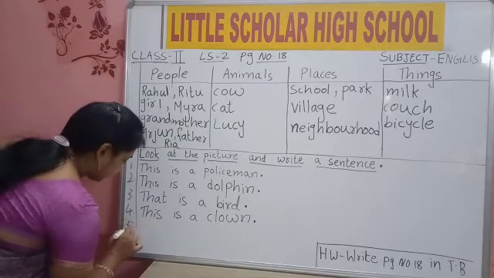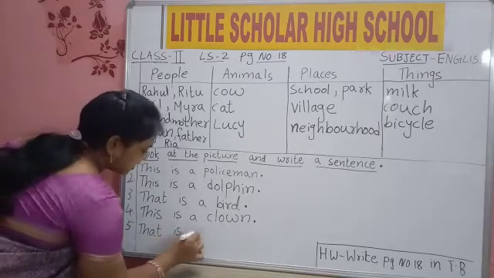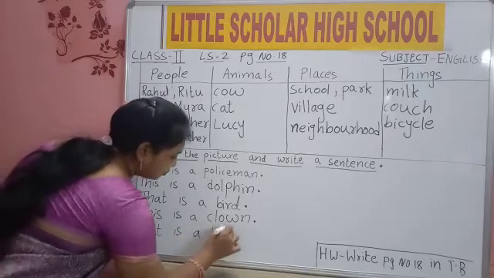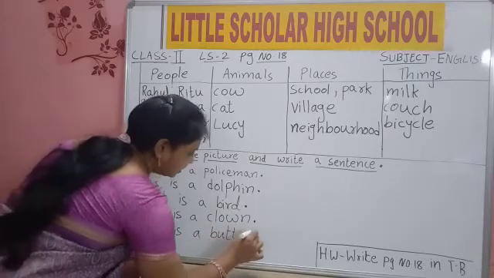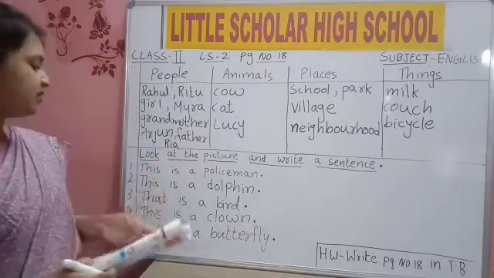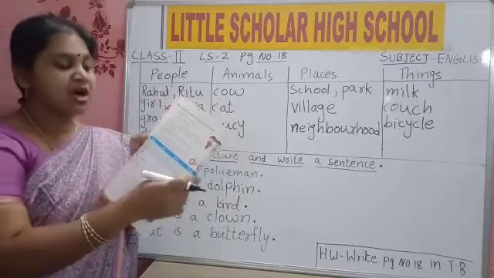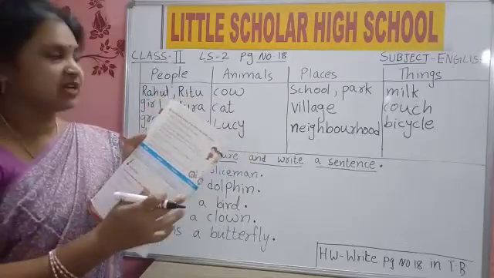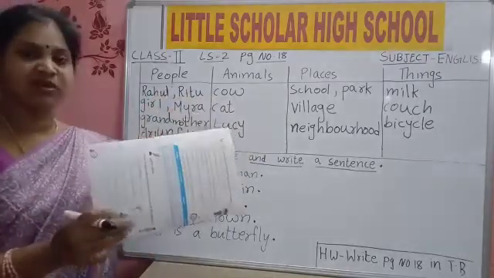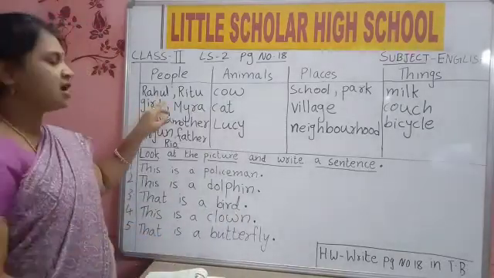Say the spelling. T-H-A-T, that. I-S, is a B-U-T-T-E-R, butter, F-L-Y, fly, butterfly. Copy all these five sentences in your textbook, and this also under column headings. Write it very neatly. Once again we will read all the words. Come on, put finger. See the board, children.